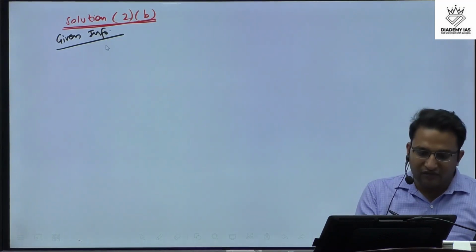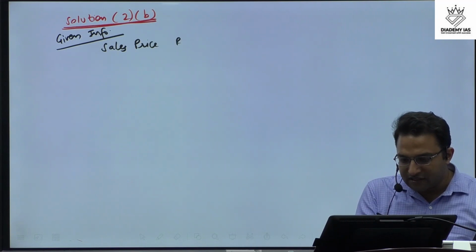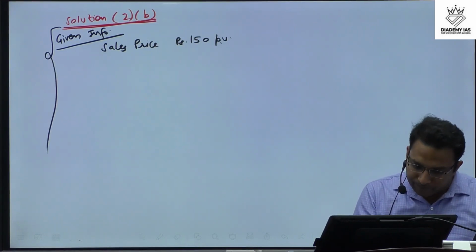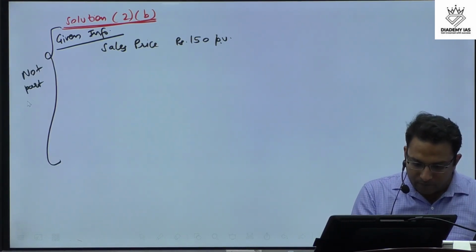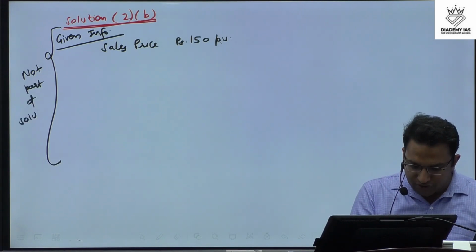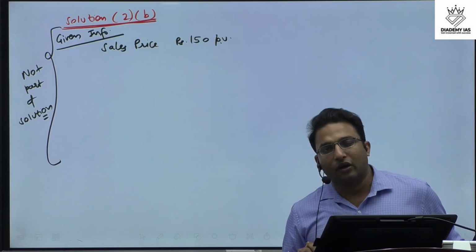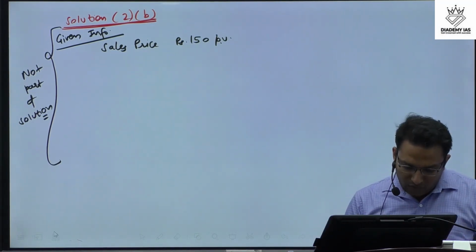First they have given the sales price, that is rupees 150 per unit. Basically, this is not part of the solution. I am writing it very clearly. This is just for discussion purpose, understanding purpose, clarity purpose. In the exam hall, we will not be writing this. Now let's come back to the question.